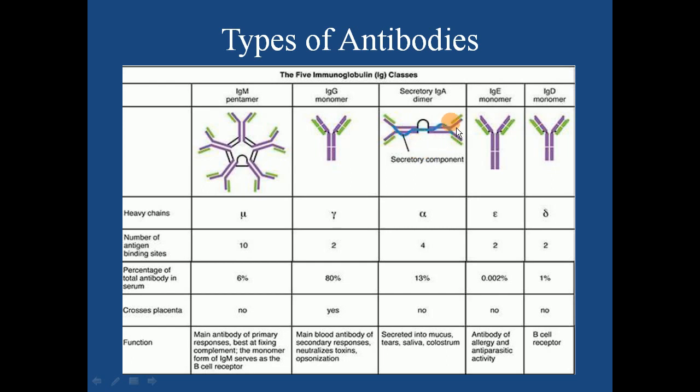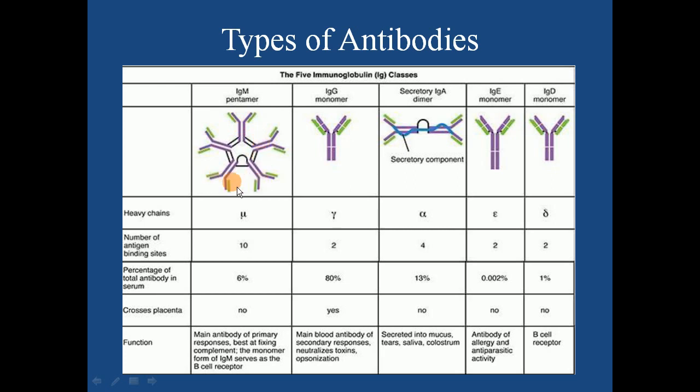So dimeric structure is present. This is your one Y, this is your second Y, right? So it is your divalent. In the same way, IgM is your pentameric. So 5 monomers are present. 5 Y you could see, 1, 2, 3, 4, 5.